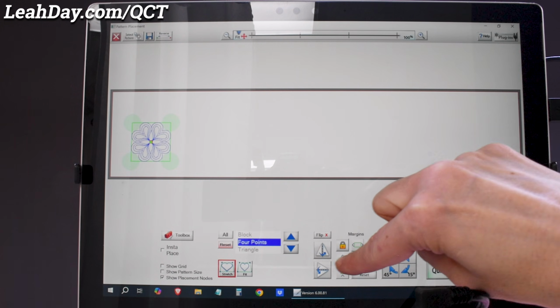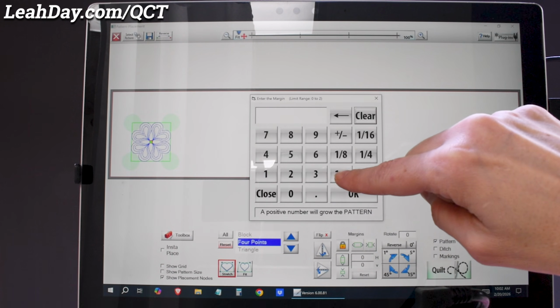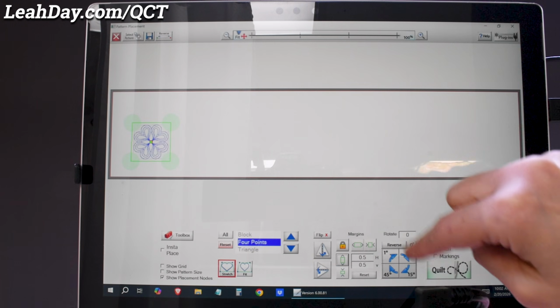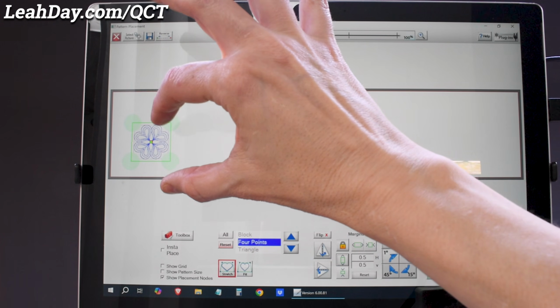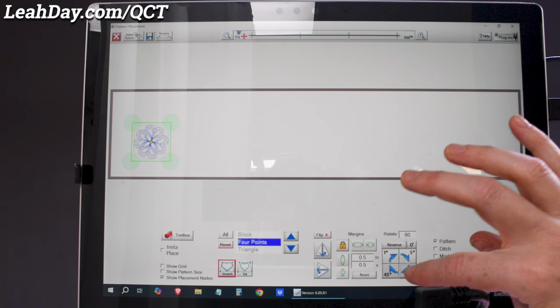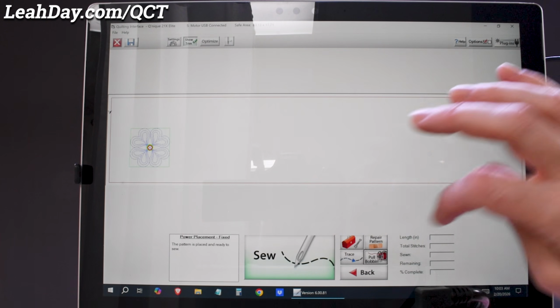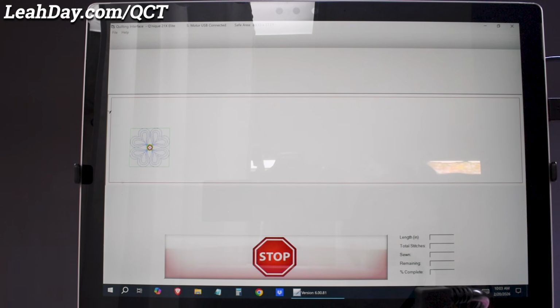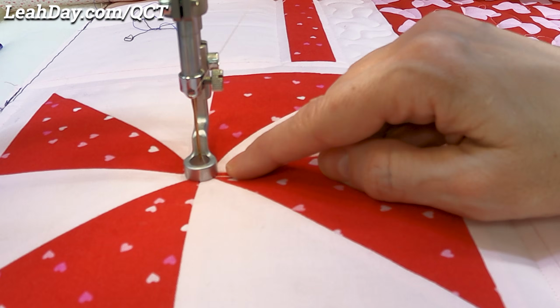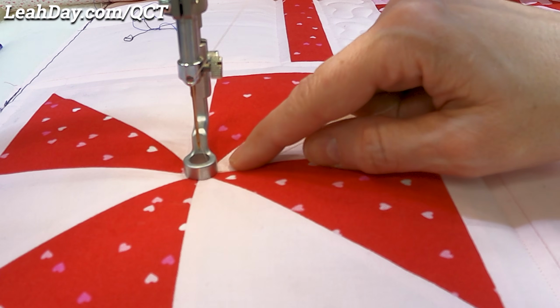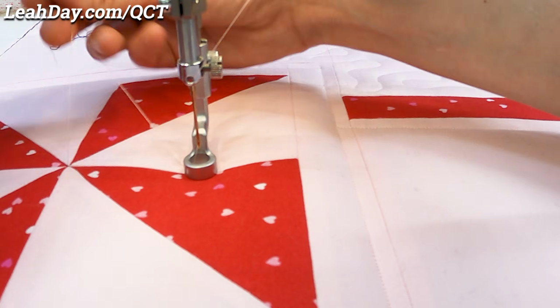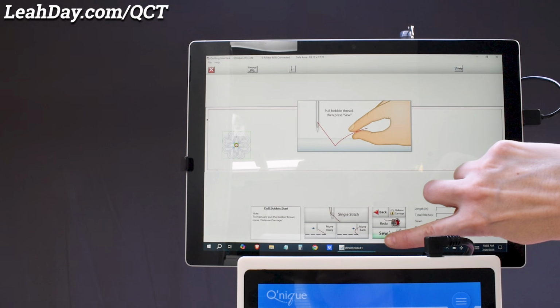You do have lots of additional options for playing with the block design and placement, such as shrinking the design by adding a margin and rotating the design too. When you're happy with the quilt design appearance, just tap Quilt and you're ready to stitch it. Once the screen changes, make sure to tap Pull Bobbin so you will pull your bobbin thread up to the quilt top so it doesn't make a mess on your quilt.